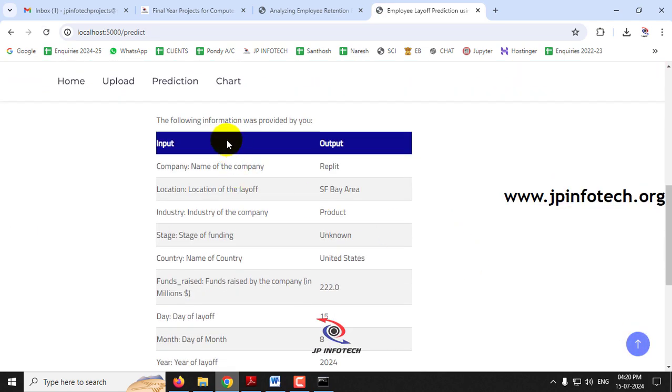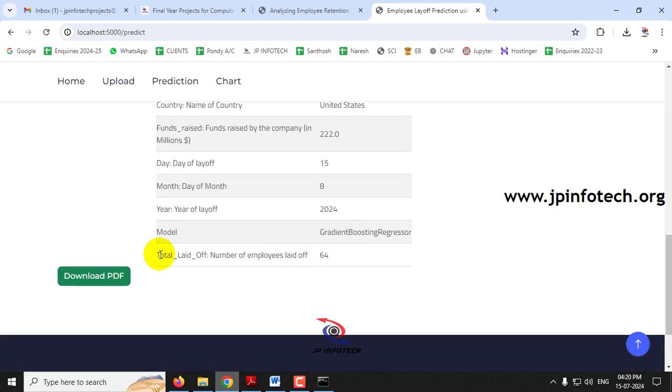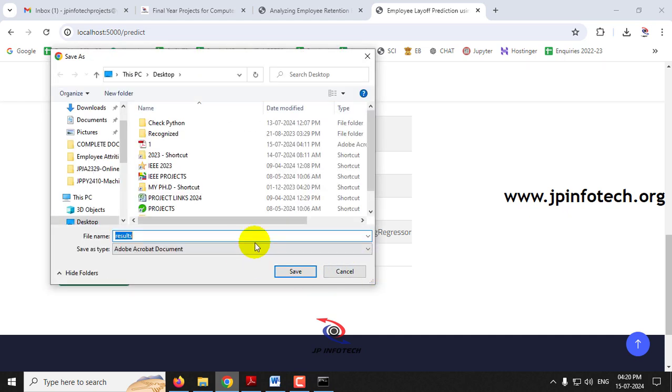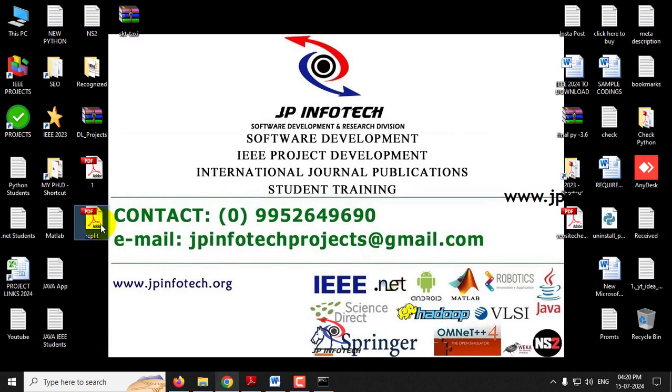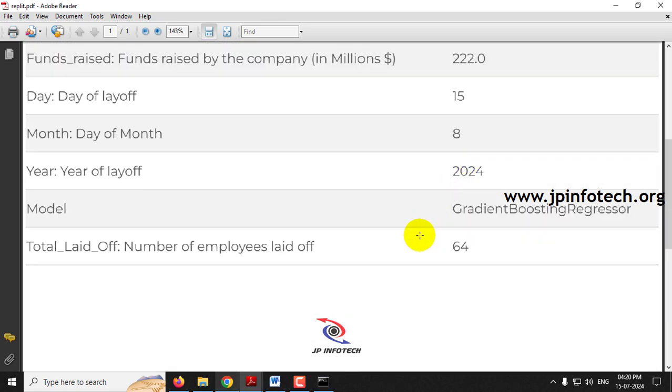So now you can see the values that we have entered and the predicted result. So you can see the total number of employees laid off will be 64, that has been predicted here. So as we did for the employee attrition, here you can just save the results. So let me save the result as Replit. So in the desktop you can just check the results value, what are the values that we have given and the predicted result of it.